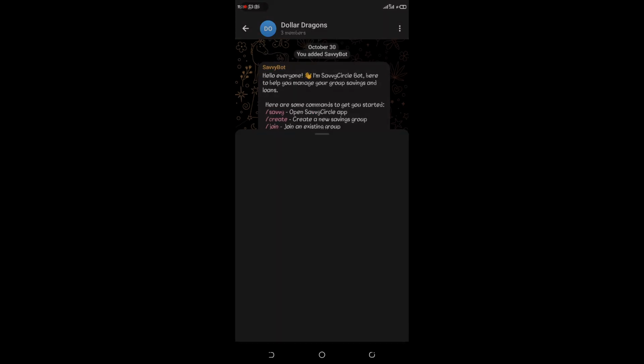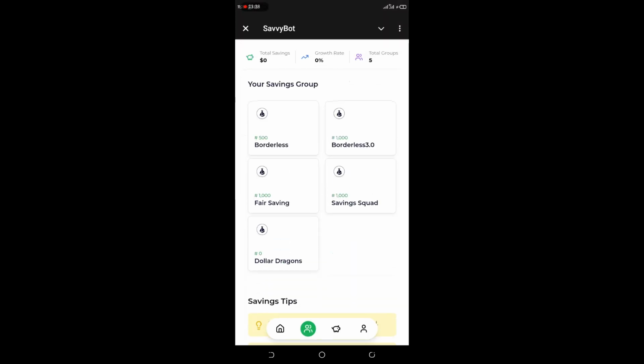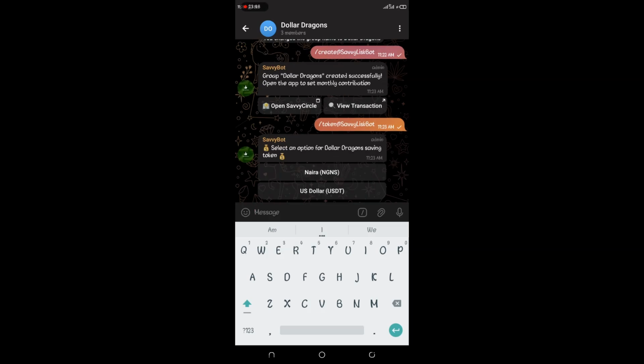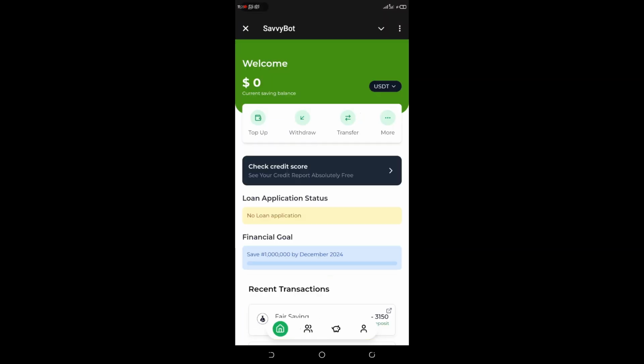Once created successfully, if I open this, I should see the group Dollar Dragons. Here we also need to set the token, so I'll set the token increase by 5,000. This is because whenever we use the create command, this is just for testing, users get test tokens: 5,000 USDT and 5,000 NGN. So this has increased from 5,000 to 10,000 because of the additional 5,000 USDT I got from the new group. Also the NGNS has increased by 5,000.